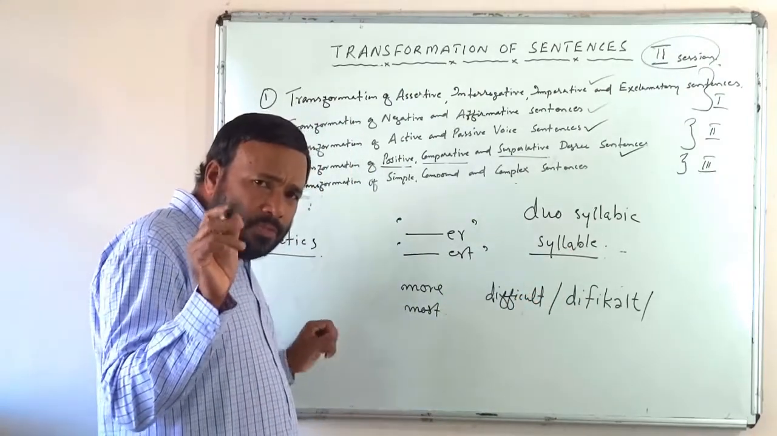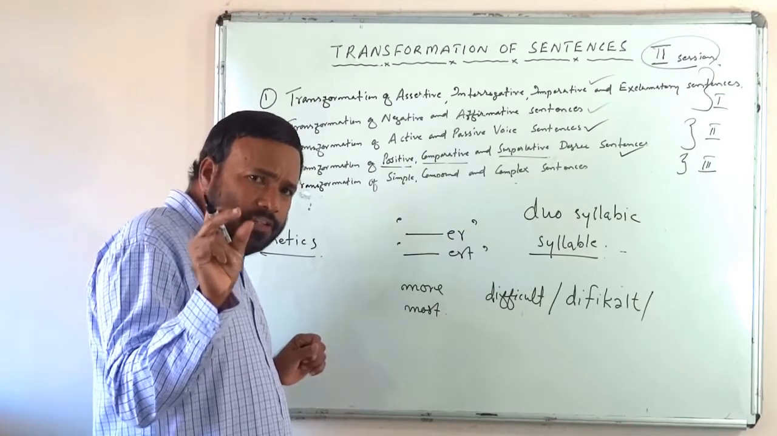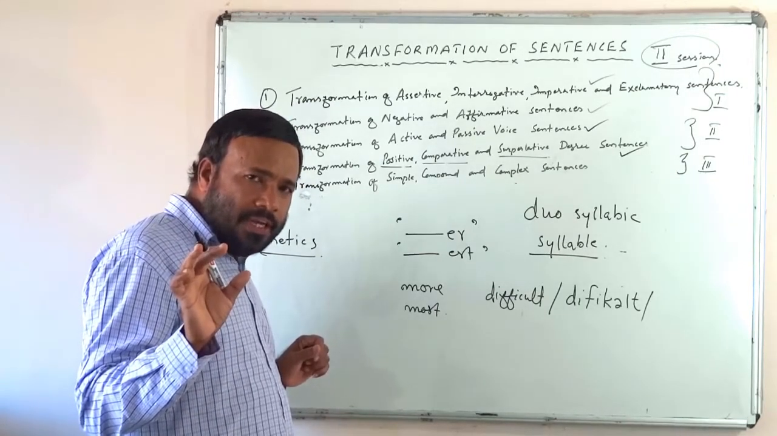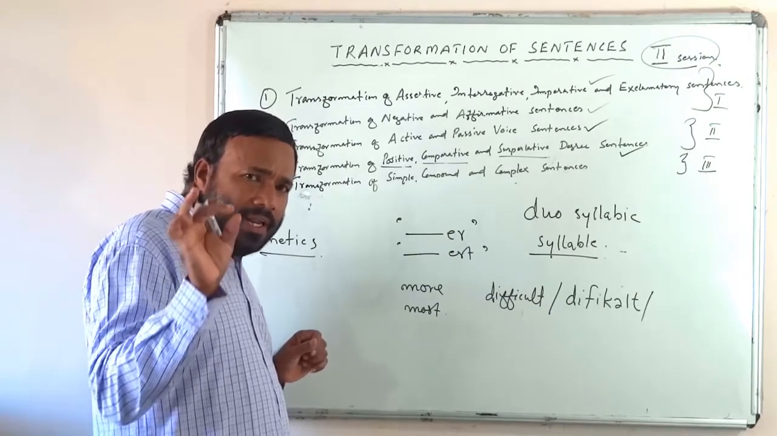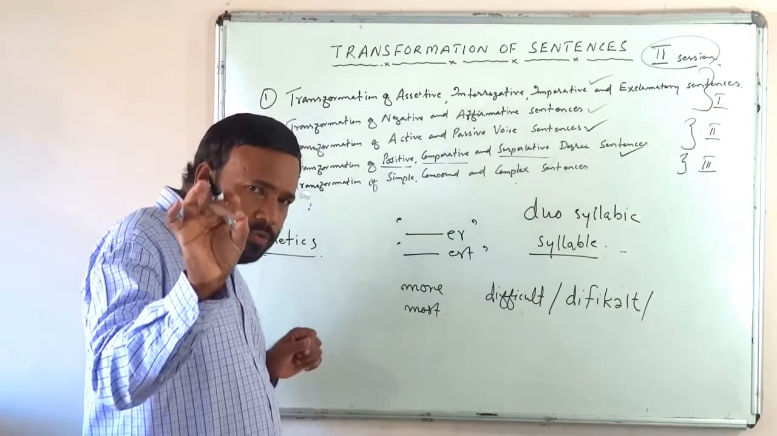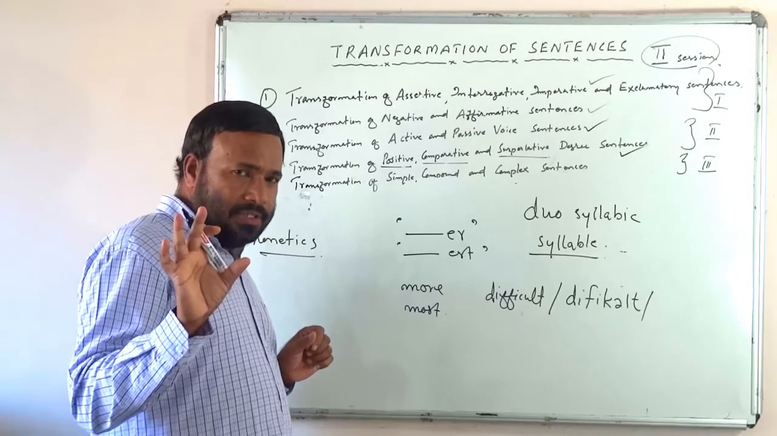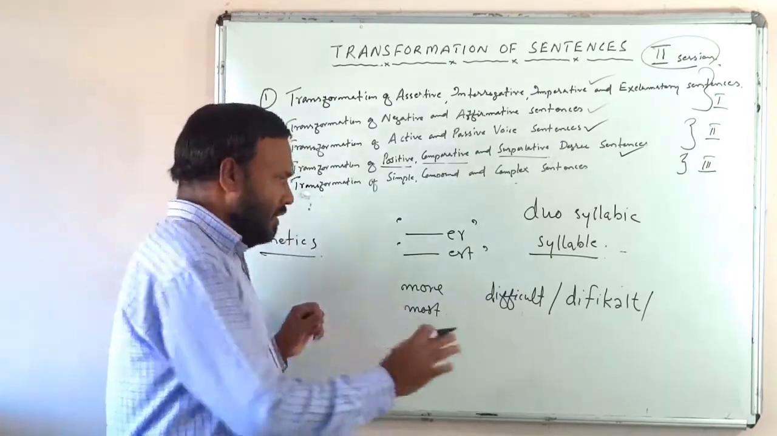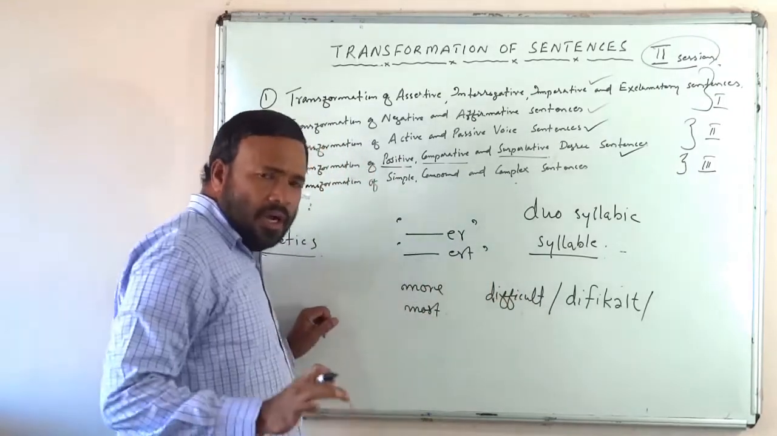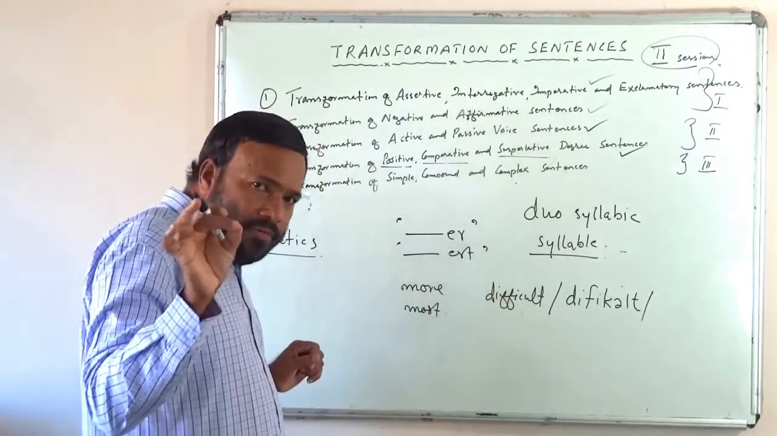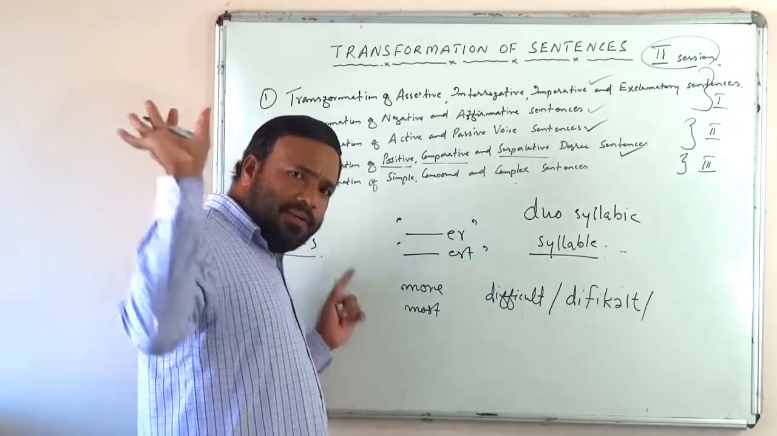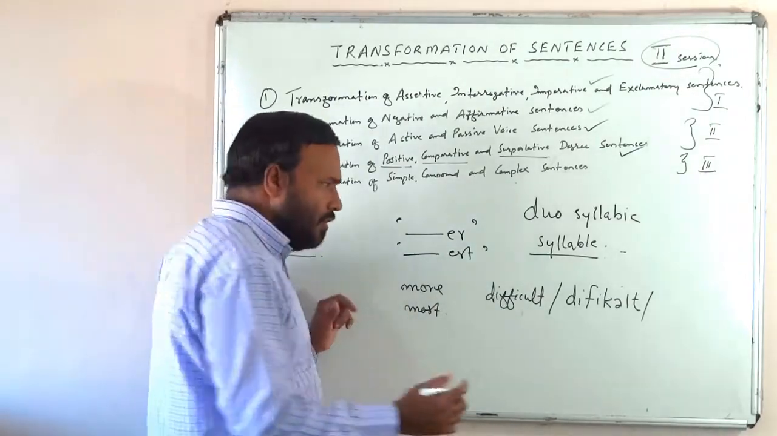Syllables are small sound units in a word. Or syllables are natural divisions of sounds in a word. In this word difficult, how many natural divisions of sounds are occurring? Very simple. Difficult. That is all, isn't it?